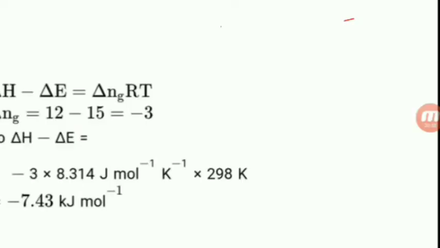Now see the correct explanation. Delta H minus delta E is equal to delta n RT. Delta n, product minus reactant, 12 minus 15, that is equal to minus 3. So delta H minus delta E is equal to minus 3 into 8.314 joules into 298. You convert into kilojoules by dividing by 1000. So minus 7.43 kilojoules per mole. 1000 joules is equal to 1 kilojoule.